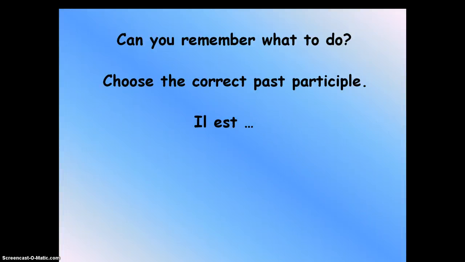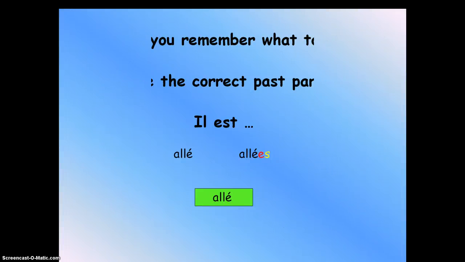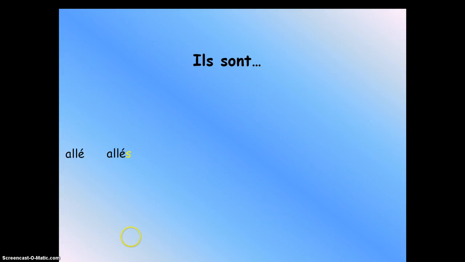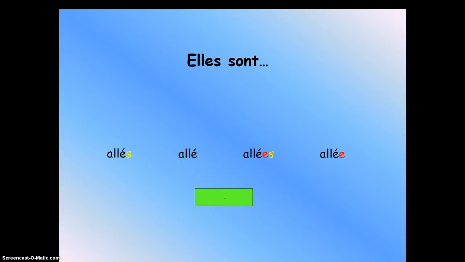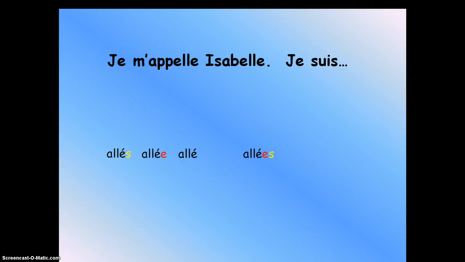Now, can you remember what to do? Let's see. Choose the correct one. Is this allé, allée, or allés? Hopefully you chose allé because it's il. Now the next one. What would you choose here? Allés, allée, allé. Hopefully you chose, ta-da, the first one, with s. Good job. Let's go for the next one. Which one? Es. Good job. Next one. Je m'appelle Isabelle. Isabelle is a female, right? Je suis allé. Which one? The last one with the extra e. Good job.